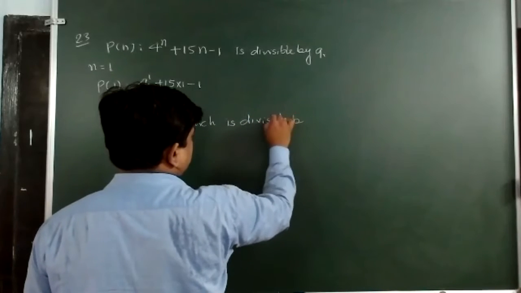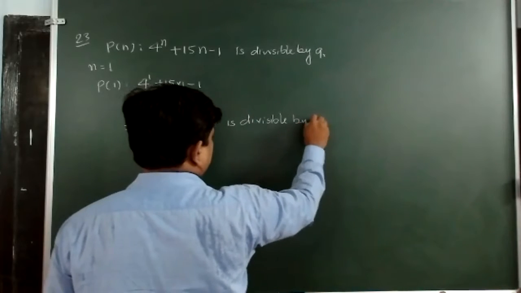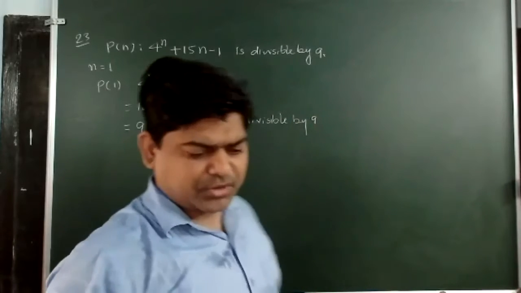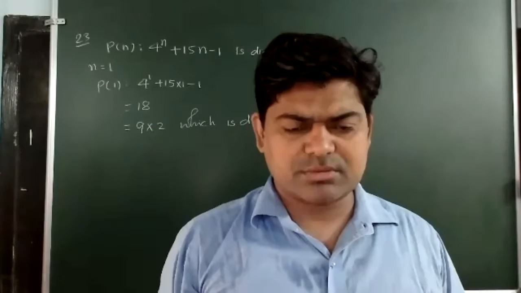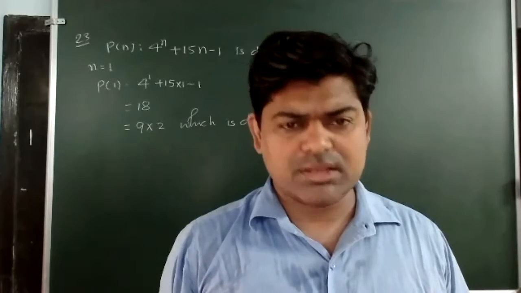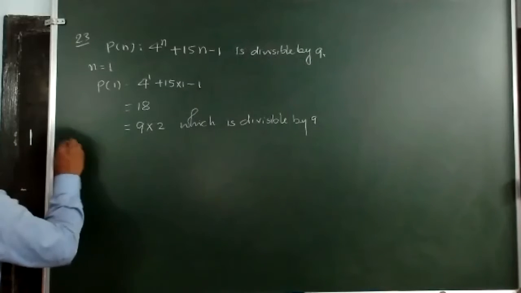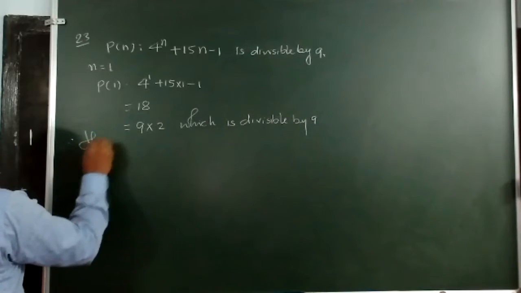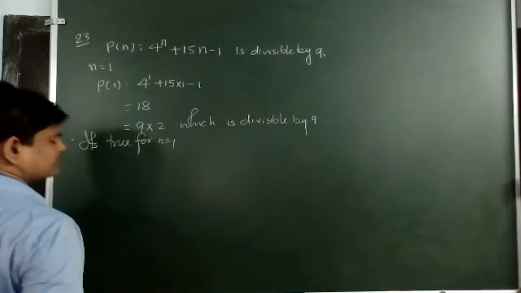Which is divisible by 9. And if it is divisible by 9, then I can say our first statement is true for n equal to 1. Therefore, I can say it's true for n equal to 1.